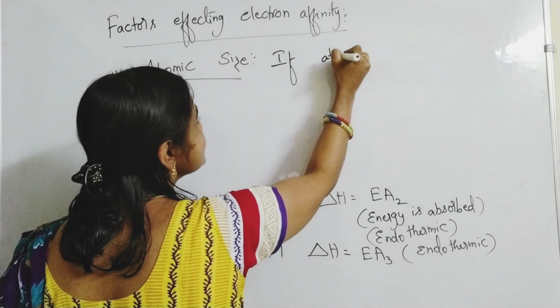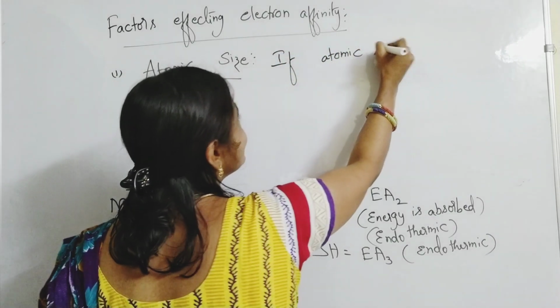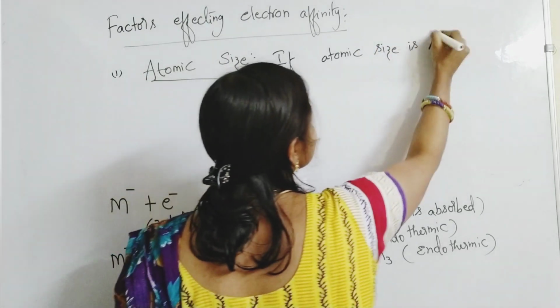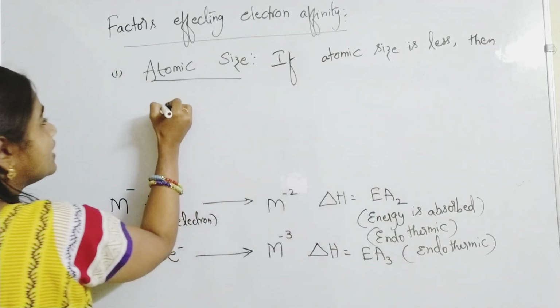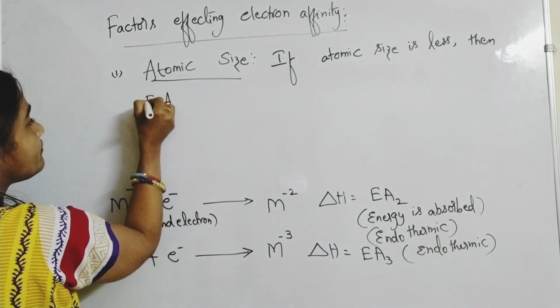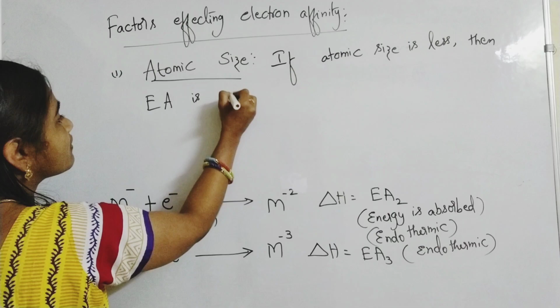You have to write like this: if atomic size is less, electron affinity is more. Why?